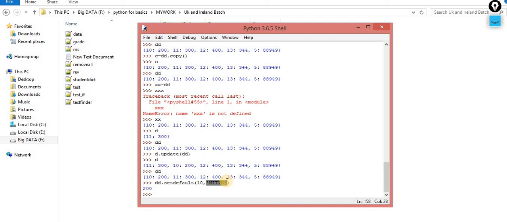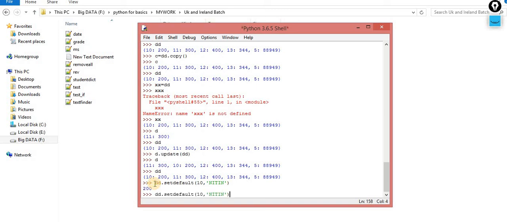Now understand carefully. When I pass this 10, the key 10 is available inside this dictionary. That's why it returns me the associated value, that is 200. This is the one case.